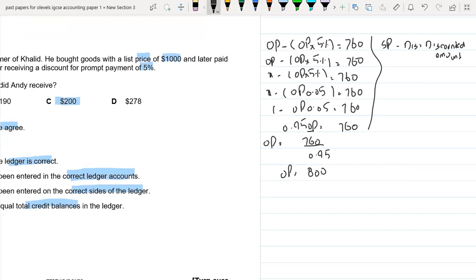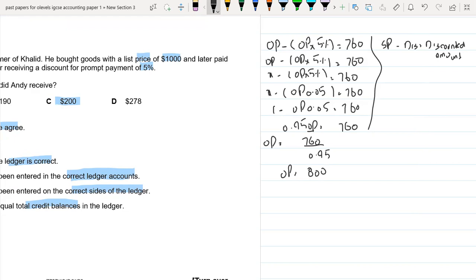So we don't know what the exact original price is, but we know the percentage of the discount. So OP minus OP multiplied by 5%. Whatever the discount is, it is applied on the original price. That's why I have written OP multiply 5%. We basically paid $760 after deducting the cash discount, so I just made an equation here.